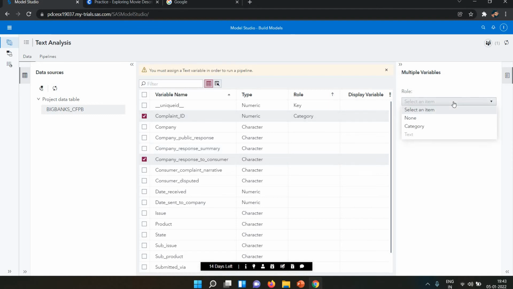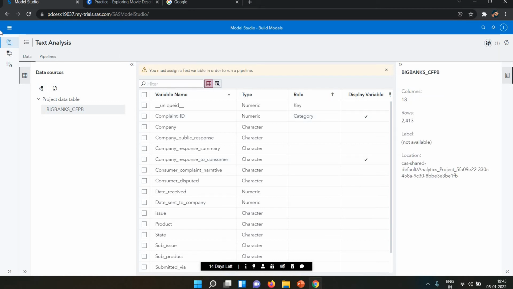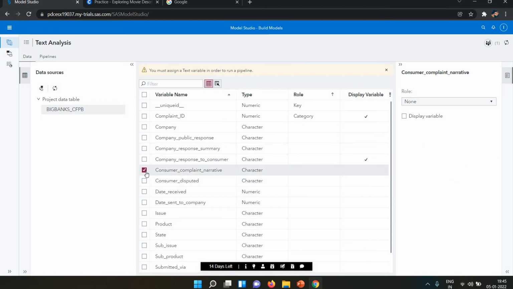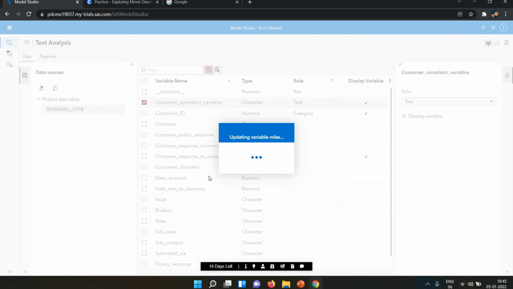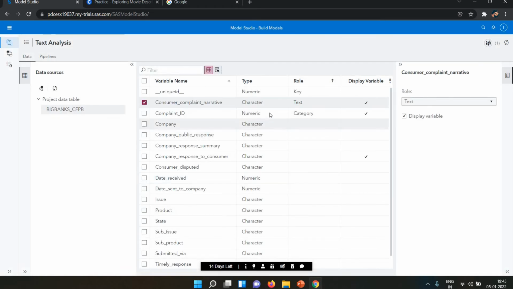Okay, here we have multiple variable names: company public response, company response summary, company response to consumer, and company complaint narrative. I'm selecting this as text, because this is the text data. So the complaint narrative I've given here is my text.